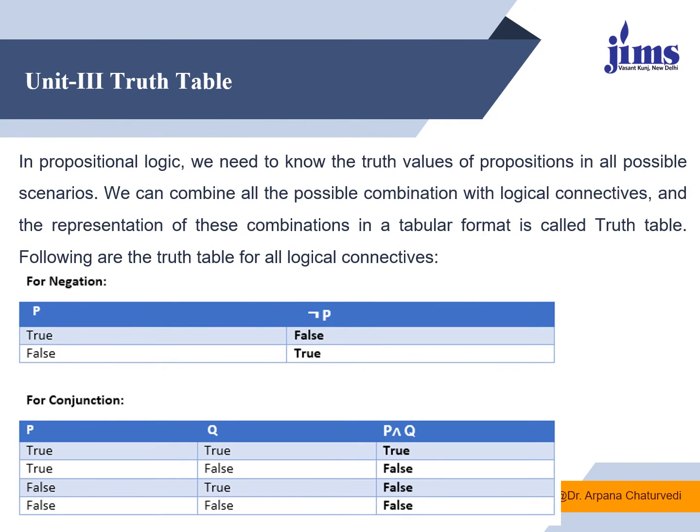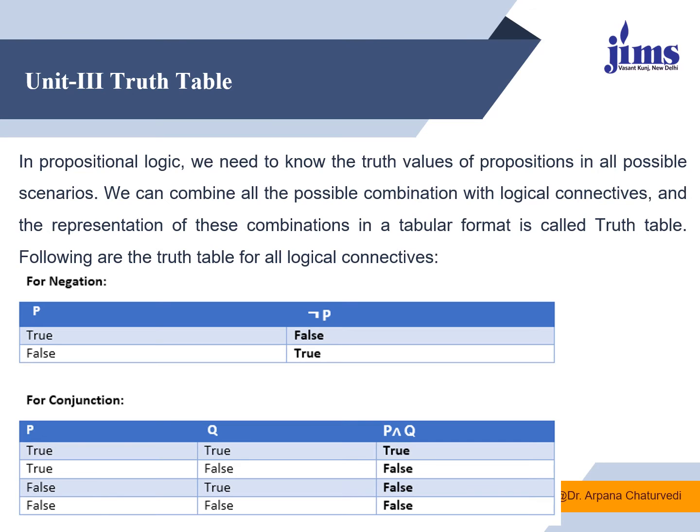Now we should know the truth table of each and every proposition to derive or to infer or to reach a certain conclusion. So this is a very important aspect because using this only we will be able to conclude. So in propositional logic we need to know the truth table in all possible scenarios, as many as are possible, using the different logical connectives which are used. So firstly we will learn with all logical connectives. For negation, if P is true, not P will be false. If P is false, not P will be true.